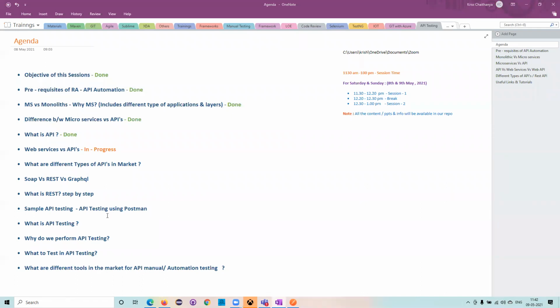Actually, we should know the basic terminologies. That's where I want to concentrate a little more, on the basic concepts, and then learning the further concepts will be much easier.